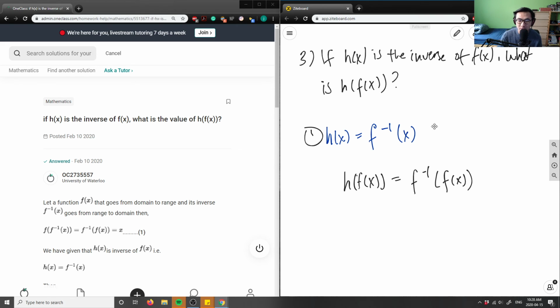I'm doing this substitution because h of x is the inverse of f of x. Therefore, the composition of h of f of x would be the inverse of f applied to f of x. So in this case, it would just be x, right? That's it. If you do the function and then you do the inverse function, it just cancels out, right?